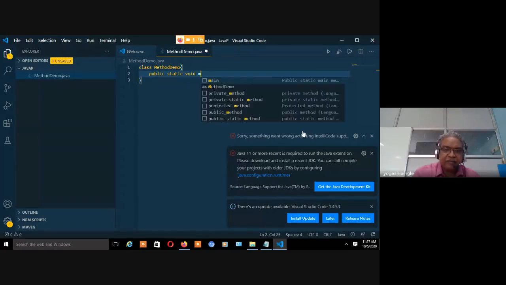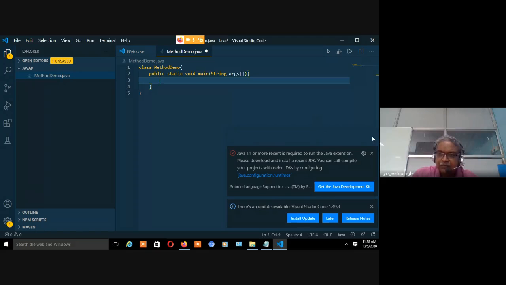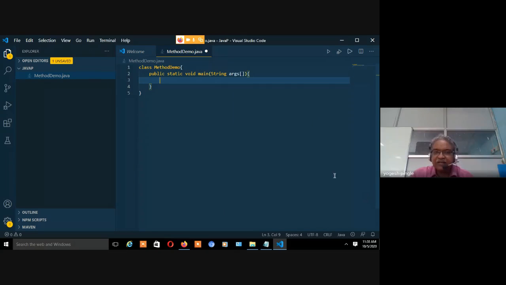This is our main method. We also know what main is: main is nothing but a thread. What is a thread? Thread is nothing but the process, sub process. What is a process? Process is nothing but the program in execution, right? So this thing we have taken, but again and again I have to tell that because this is very